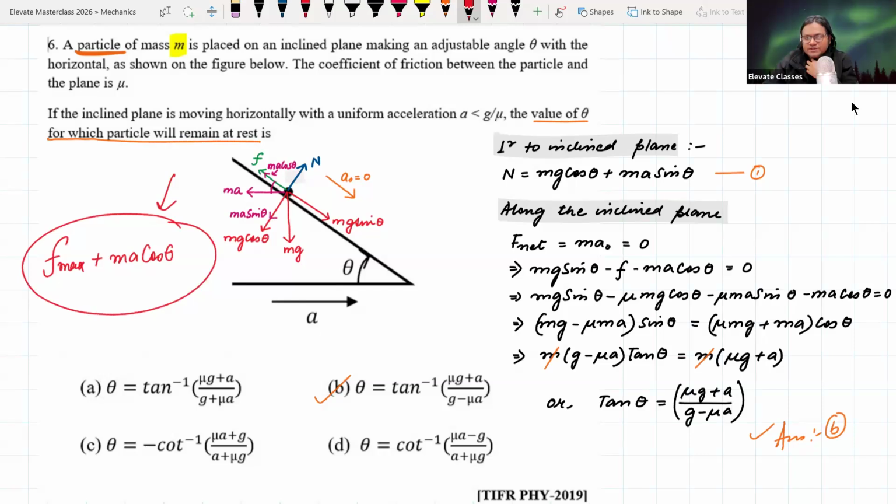We have to make that assumption, yes. Otherwise, we will have 3 unknowns and 2 equations, so we will not be able to solve.